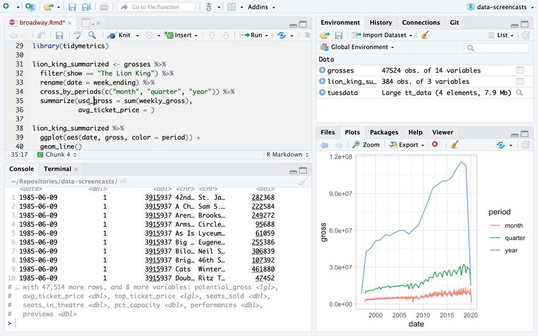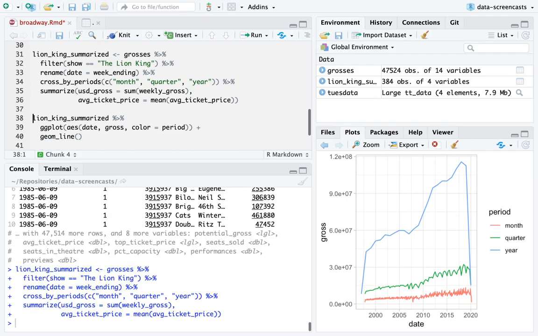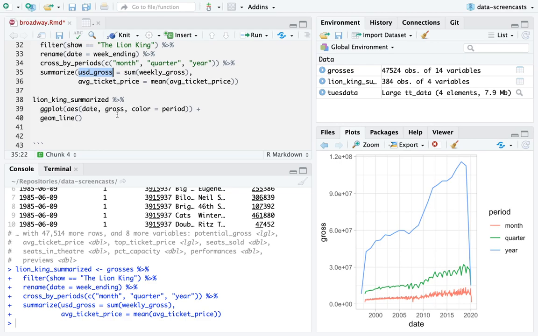I'm actually going to say USD gross. I'm going to put it in dollars. And then I say average ticket price. Remember, it's not yet adjusted for inflation. That's an issue. Then I'll say average ticket price is mean of average ticket price. I say USD. We're going to see later why in tidy metrics it's really helpful to start things with US dollars if they're money.